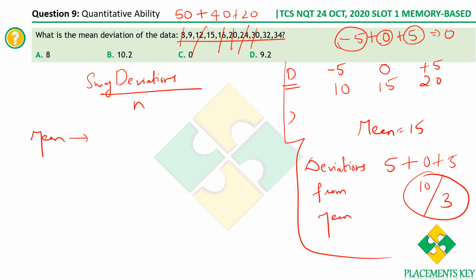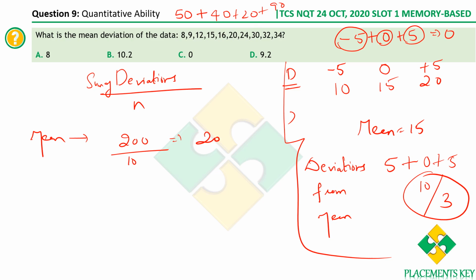Then we have a 9. 32 plus 34 is 66. 66 plus 9 is 75. 75 plus 15 is 90. So 90, 90, 180, 200. So the sum of the numbers is 200, divided by the number of observations: 1, 2, 3, 4, 5, 6, 7, 8, 9, 10. Therefore you've got the mean as 20. Now what are we supposed to find? The mean deviation. First, we'll have to compute the deviations from the mean.